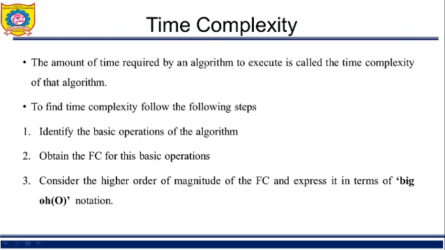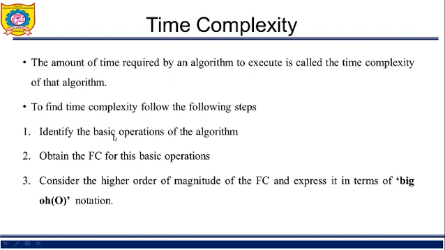So next is time complexity. What is meant by time complexity? The amount of time required by an algorithm to execute is called the time complexity of the algorithm. Now, how to find the time complexity? For that we need to identify the basic operations, that is the executable instructions, which we have already seen in counting FC.